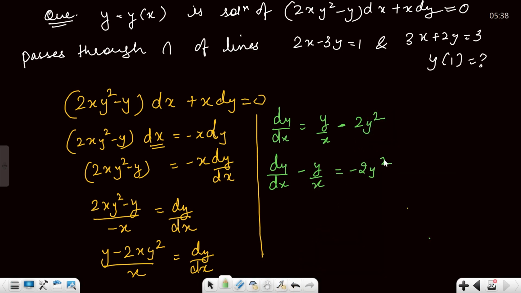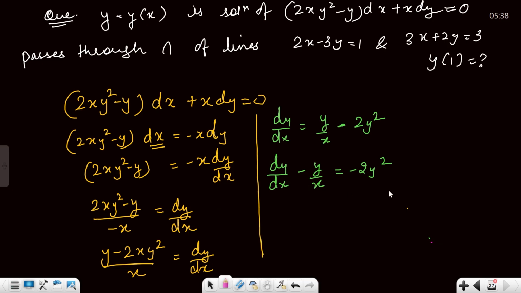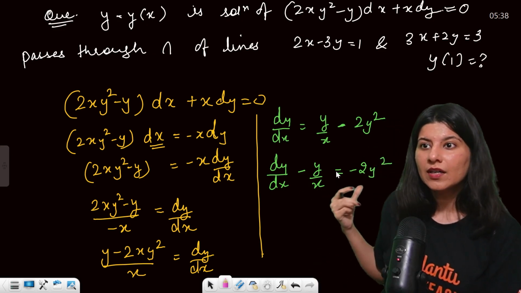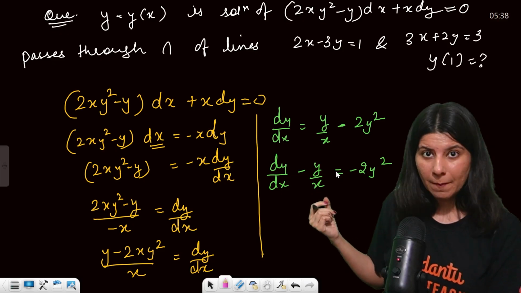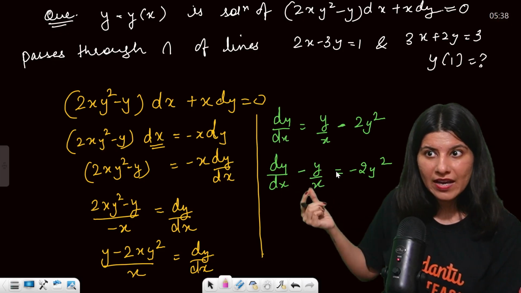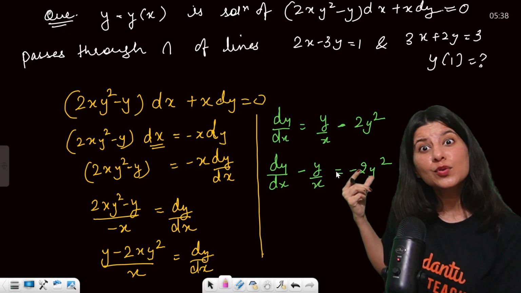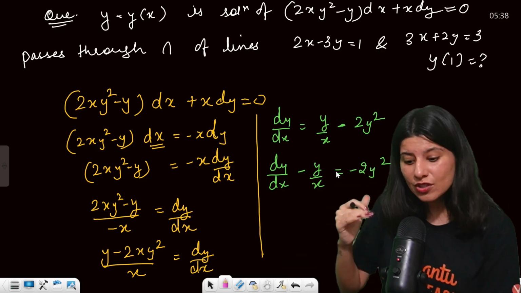See what is happening. Now it looks like it is a linear differential equation, but something is wrong over here. What is wrong? Understand what is wrong over here. So dy by dx plus py equals q. So p is fine, p is minus 1 by x. Now q should be a function of x, which is not coming. This y square is something which is bothering us.